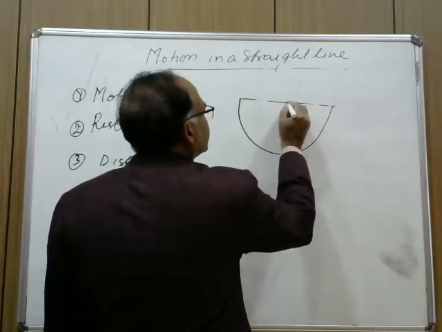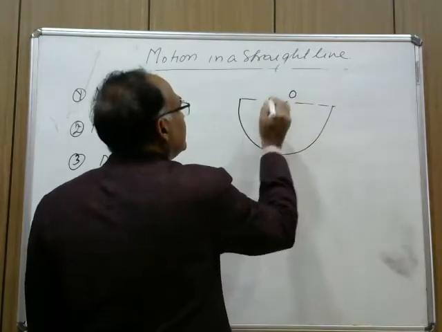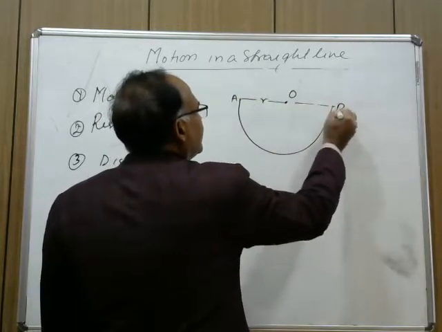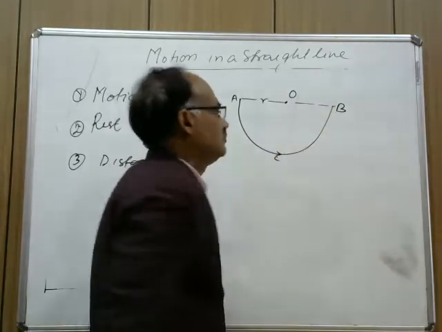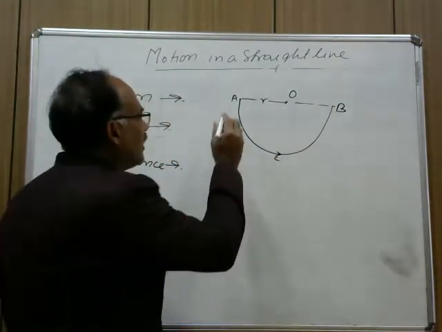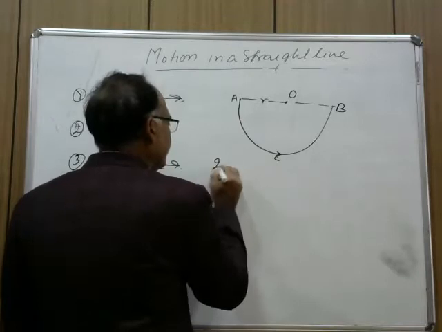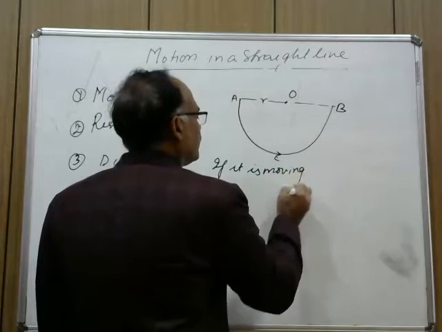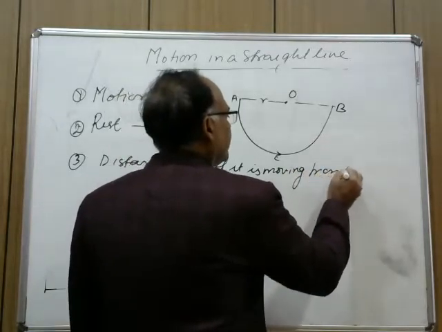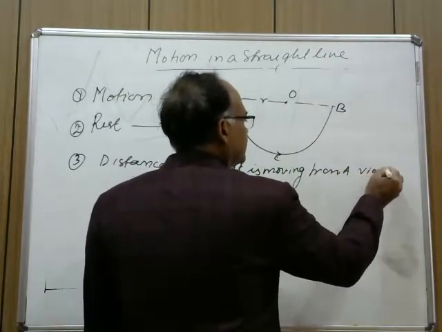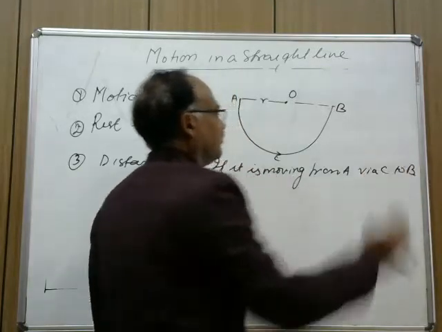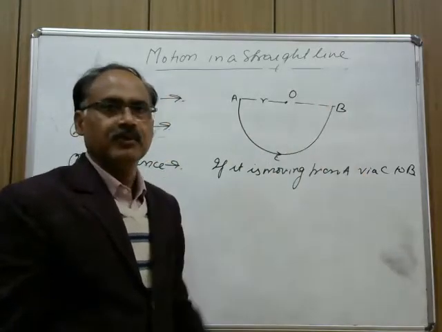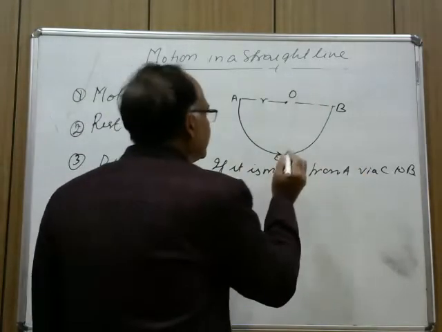Let us say this is a semicircular path, this is the center of the circle, this is radius r, this is point A, this is point O, this is point B, and this is point C. Now if the body is moving from A via C to B, then we can write the displacement and distance table.